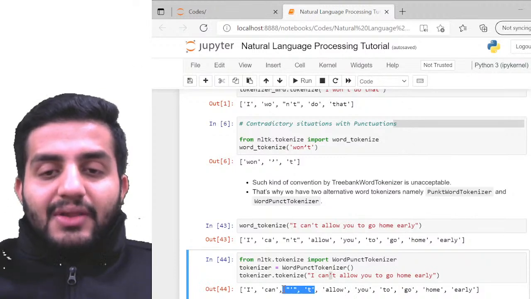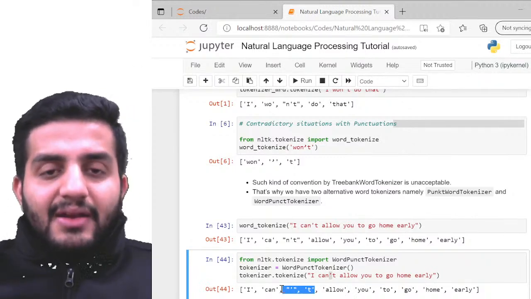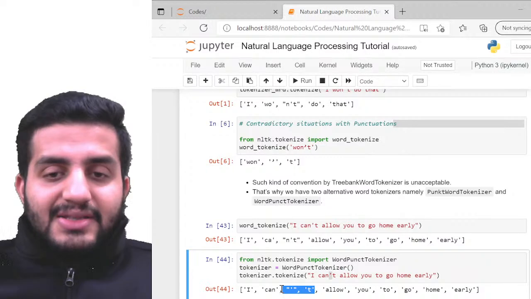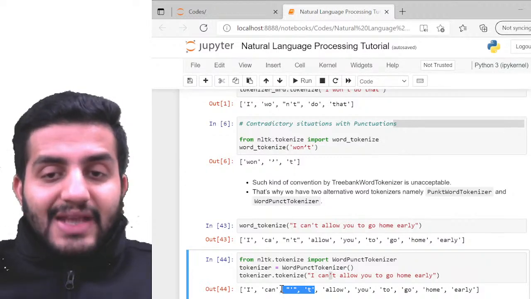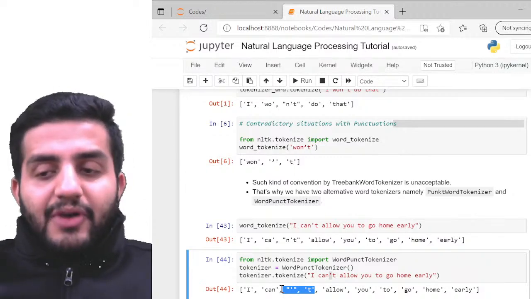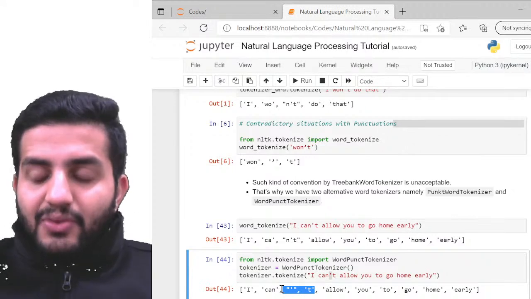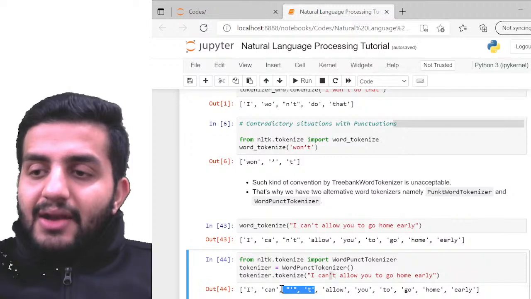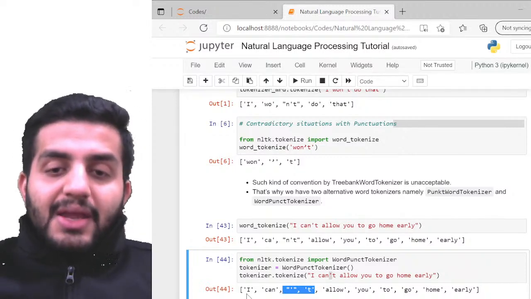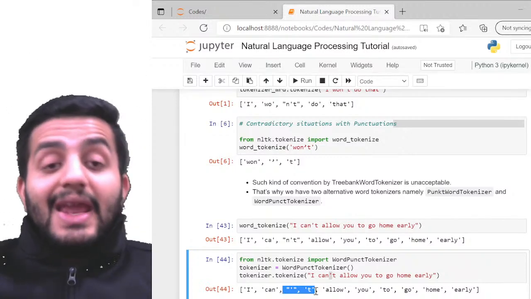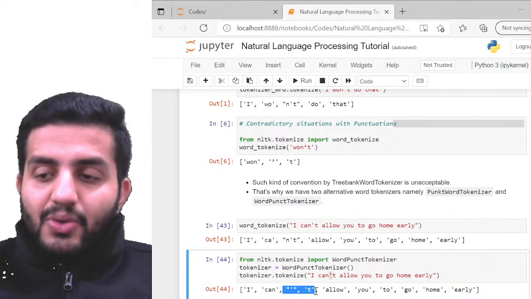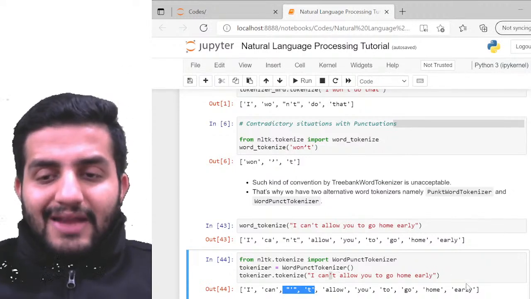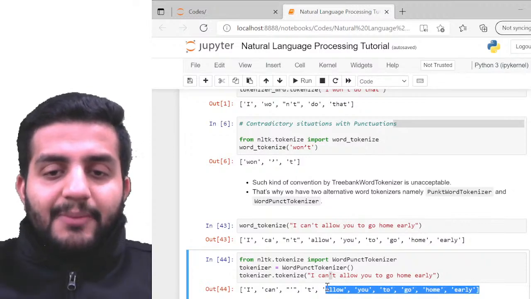So technically, what I can do here is maybe remove the single word characters. On top of the word punct tokenizer, I can write another rule to remove wherever we don't have any separate thing. And for here, maybe I can write something else also, right? For the word punct tokenizer, technically again, this is not the one which I'm expecting.